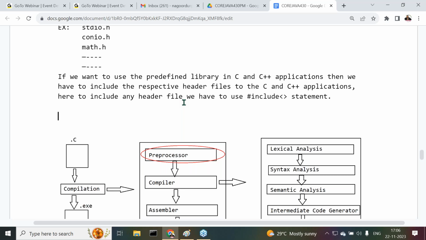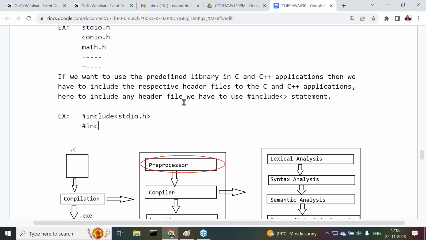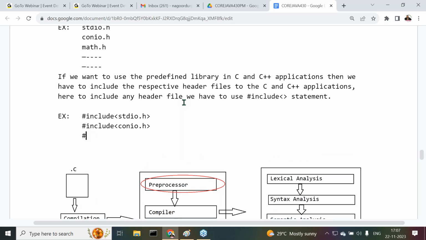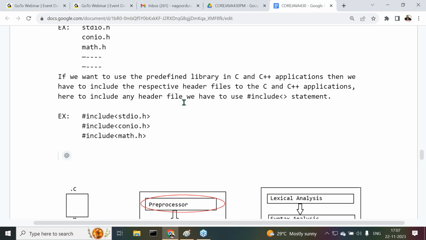Okay, fine. Example code: hash include stdio.h, hash include conio.h, hash include math.h. Like this, we are able to write hash include statements.